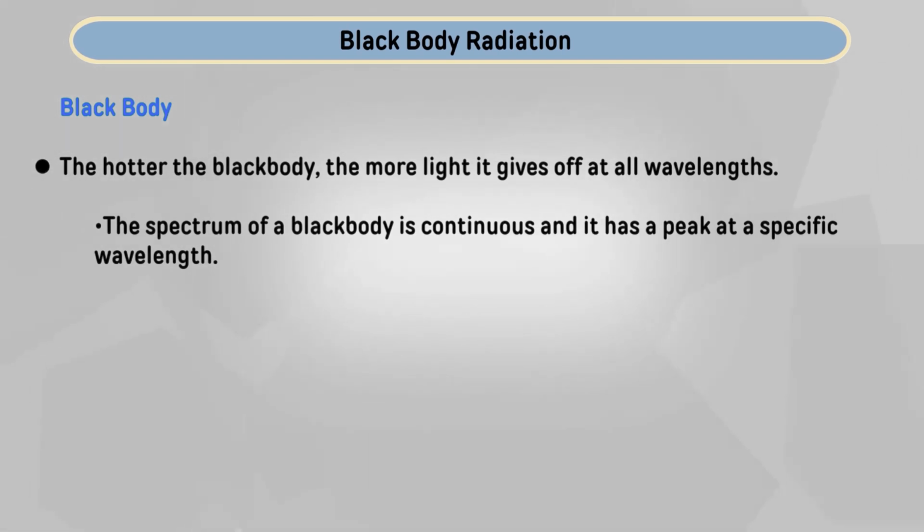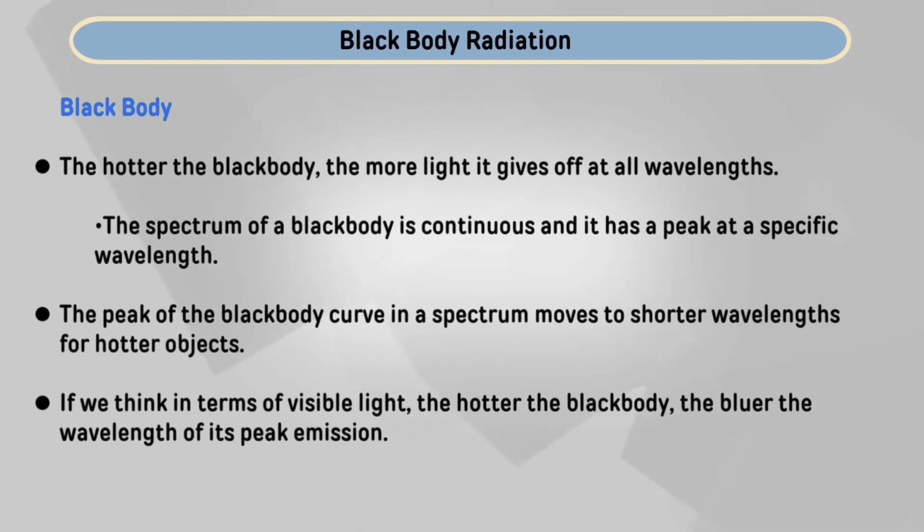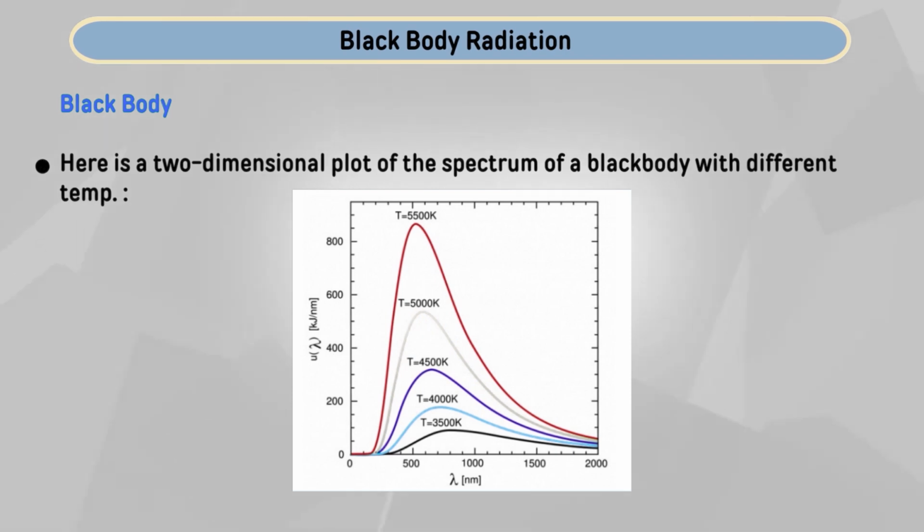The spectrum of a black body is continuous, and it has a peak at a specific wavelength, and the peak of the black body curve moves to shorter wavelength for hotter objects. And if we think in terms of visible light, the hotter the black body, the bluer the wavelength of its peak emission. So, this is the two dimensional picture of a spectrum of black body with different temperatures.